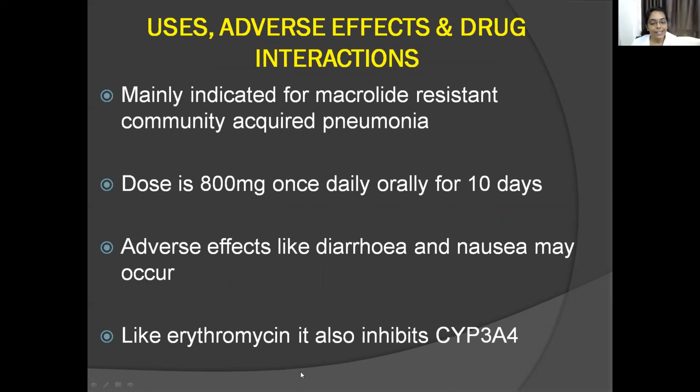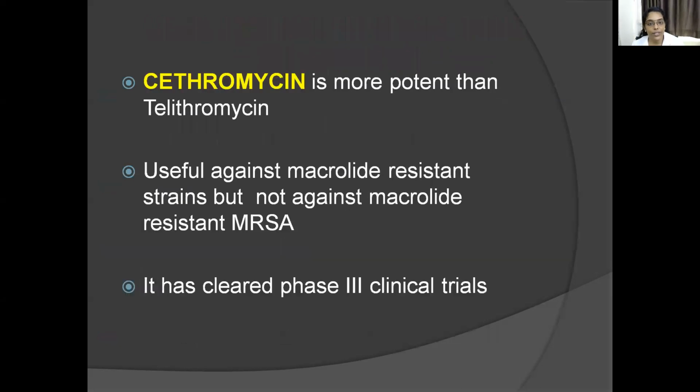Like erythromycin, it refers to telithromycin. So telithromycin also inhibits CYP3A4 isoenzyme. So used for community acquired pneumonia, macrolide resistant community acquired pneumonia. Then 800 mg once daily for 10 days orally. Adverse effects are diarrhea and nausea, and it also exhibits drug interactions because it inhibits CYP3A4 isoenzyme.